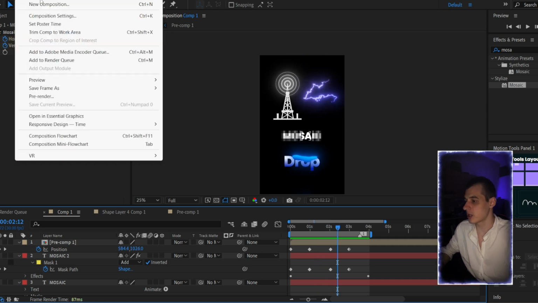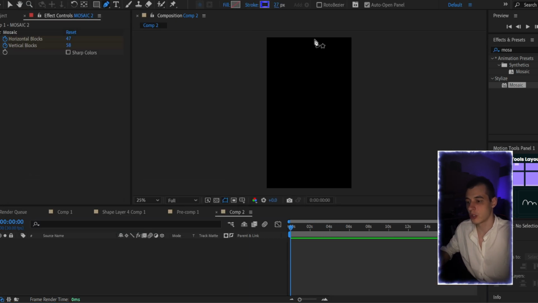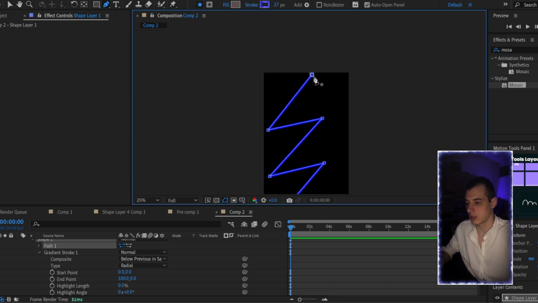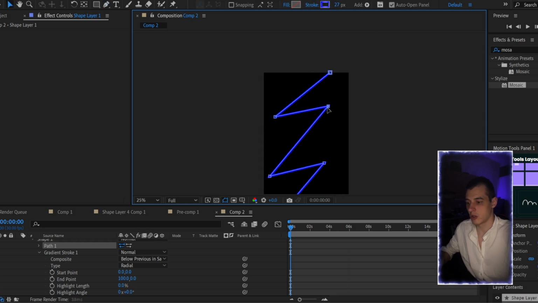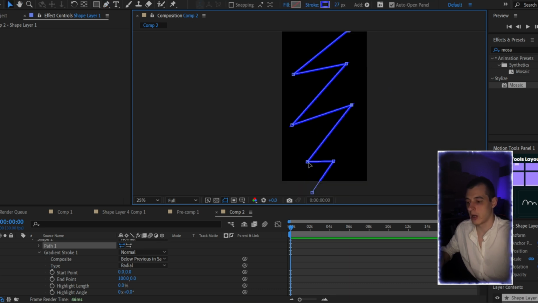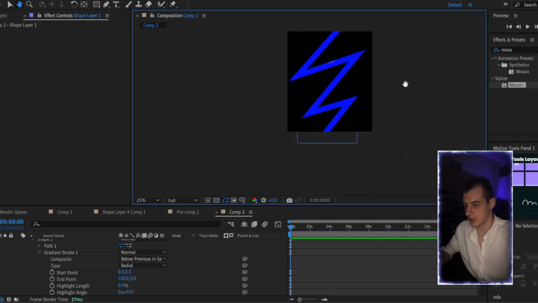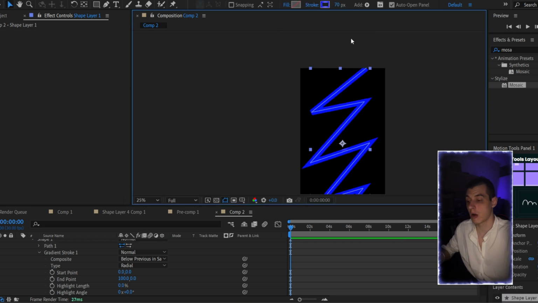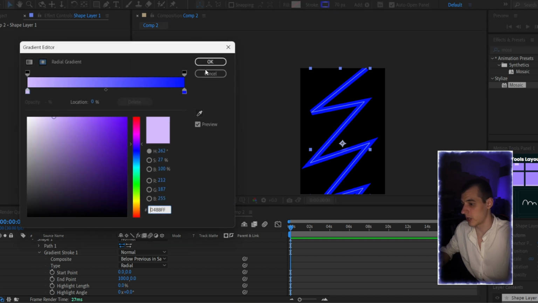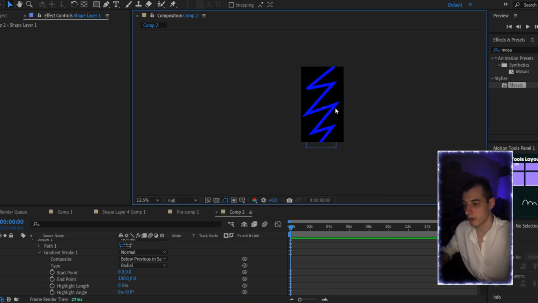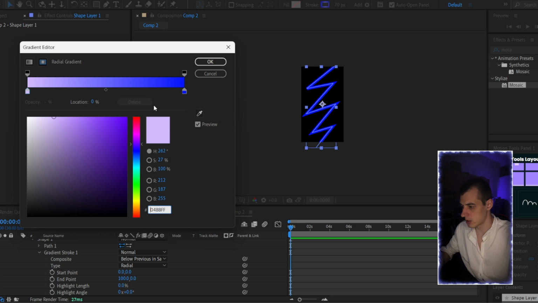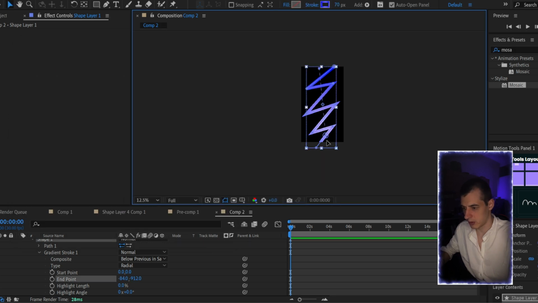Okay, so let's create a new composition. So I'm going to draw. It will be rough, so it's not even necessary to be very ideal. Okay, we have this zigzag, or how to say it. Okay, and guys, let's choose another color. You can use a gradient. I can also show you how you can use it with gradients. So we can make it even like this.